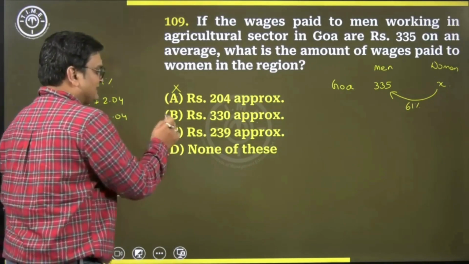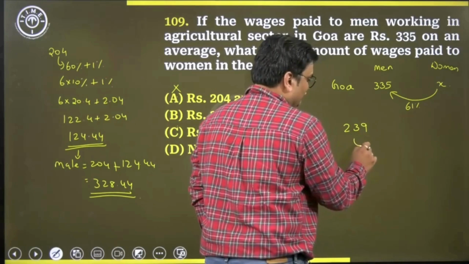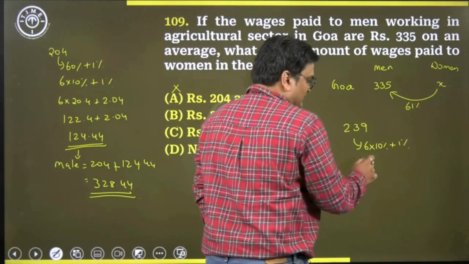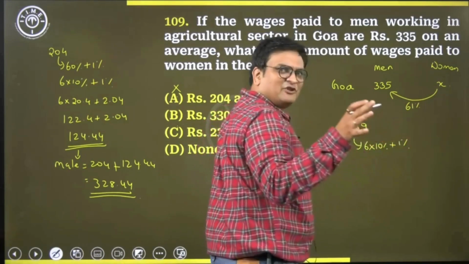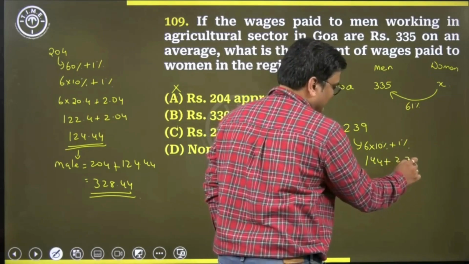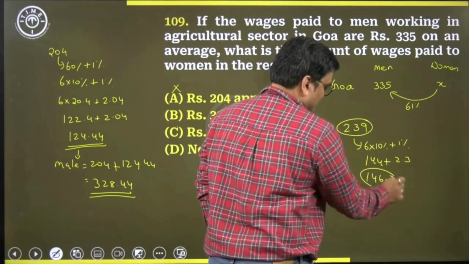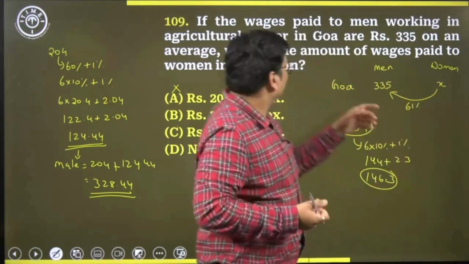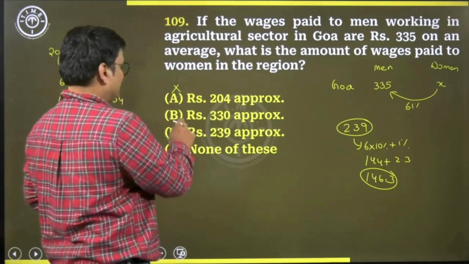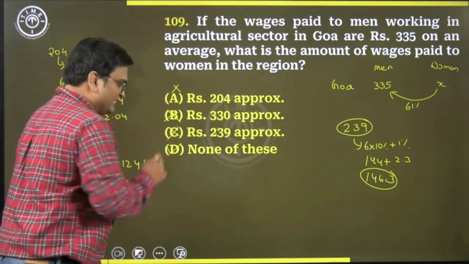So let's take C, 239 approximately. If I take women as 239, what will be 61%? 6 into 10% plus 1%. 10% is 23.9, approximately 24. 6 into 24 will be 144 plus 1% is 2.3 approx. So 146.3. When you add to this, this is going much beyond 335. So this is also not the right answer. This clearly is wrong, much higher. So can I say neither A nor B nor C? My answer should be none of these.